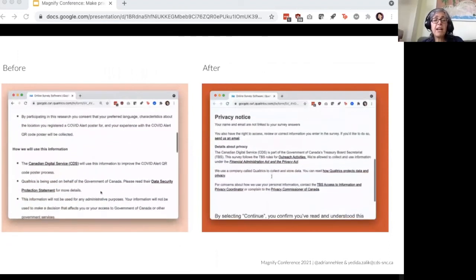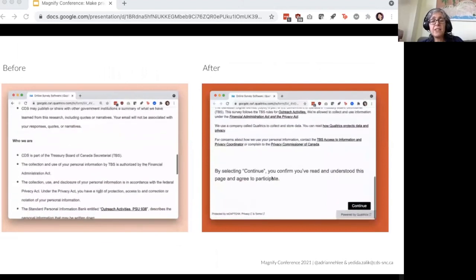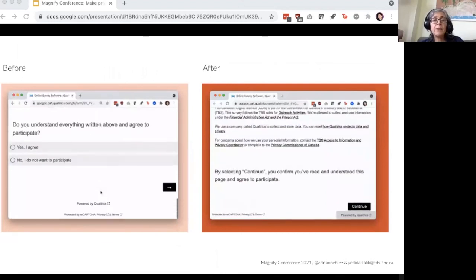On one side here, you have our original privacy and consent form, and then you'll see the new version on the other side. Another change in our version is that there are fewer words. The original had 380, our version has 235. Now, I want to stress that reducing the number of words is not the goal of content design. Sometimes you may need to increase the number of words to make things clear and explain what people need to know. But one thing that you always do with content design is remove words that are not necessary or do not serve a purpose, so that the reader does not have to spend time on them, so that the document is easier to read and more accessible.